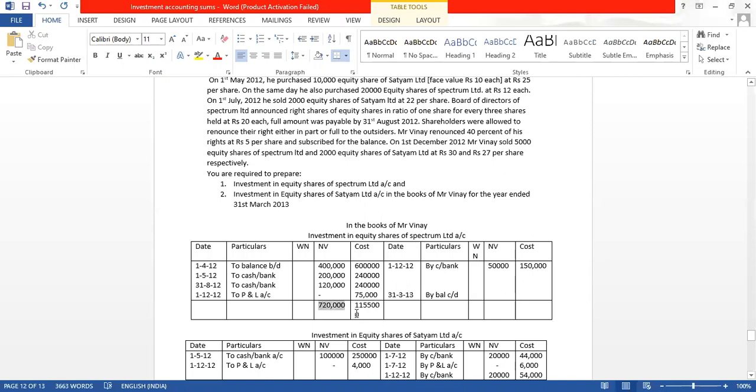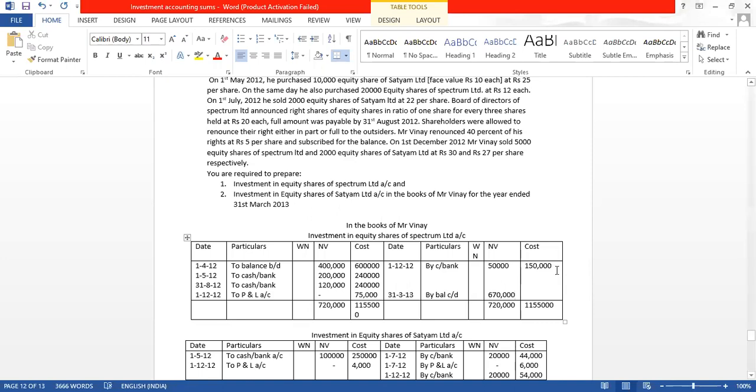Same we have to show here also. So how much are we getting? Minus 50,000 from 7,20,000. We are getting 6,70,000.